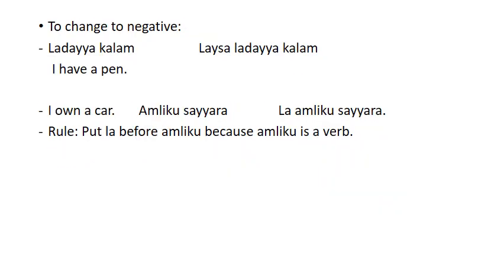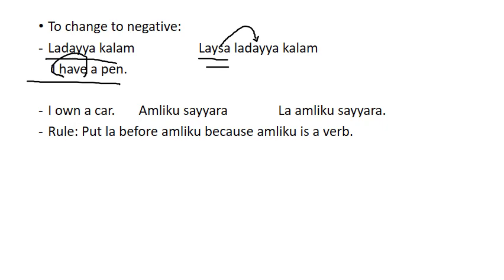Here the last scenario, we are going to change from affirmative into negative. لدي قلم means I have a pen. When we have have in the sentence, we put ليس before لدي, because the sentence is I don't have a pen.